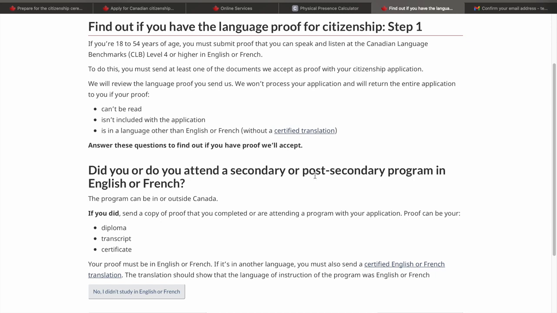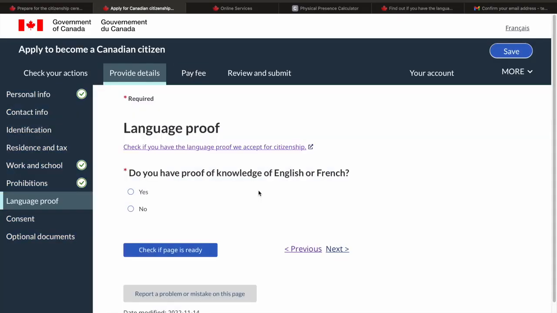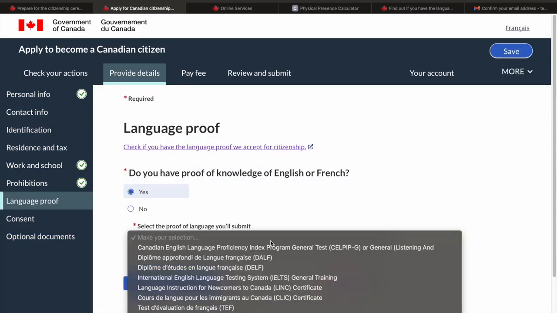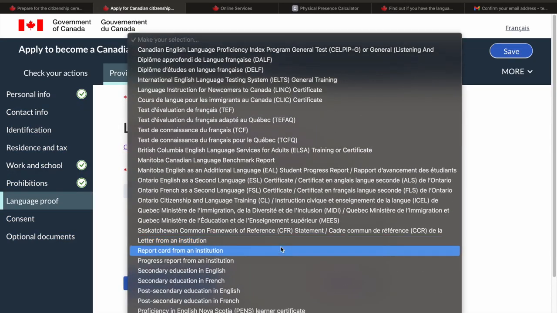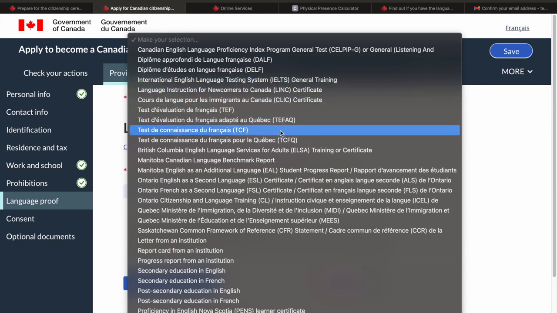a secondary or post-secondary program in English or French. If you did send a copy of proof that you completed or are attending a program with your application, proof can be your diploma, your transcript and your certificate. So these are the options, but I believe most of you would have the IELTS certificate, so you can upload it here. But clicking on this drop down, you'll see there are so many options, not just the IELTS general, but there are other certificates that you can do.